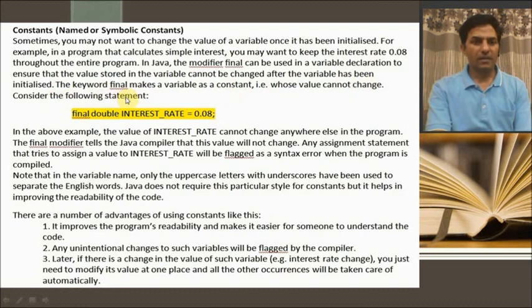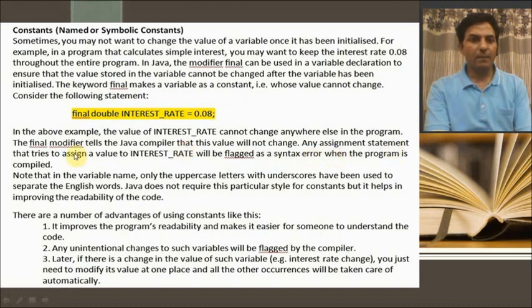Consider the following statement: final double, that is the data type, INTEREST_RATE, that is the variable name, equal to 0.08. This is the value initialized. In the above example, the value of INTEREST_RATE cannot change anywhere else in the program. The final modifier tells the Java compiler that this value will not change. Any assignment statement that tries to assign a value to INTEREST_RATE will be flagged as a syntax error when the program is compiled.